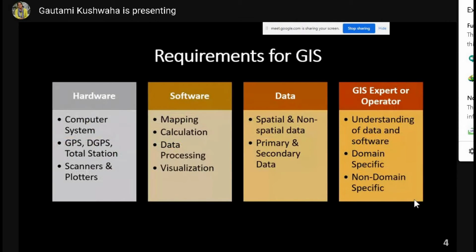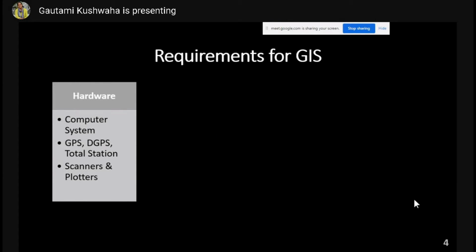Now coming on to the requirements of GIS, the first one is the hardware. So hardware here includes computer systems, that is your basic laptop, desktop system, tablets, and mobile phones. Here, by computer systems I'm mainly talking about desktop and laptop systems, because the majority of the processing is done in these systems, right? Now next is your GPS and DGPS.